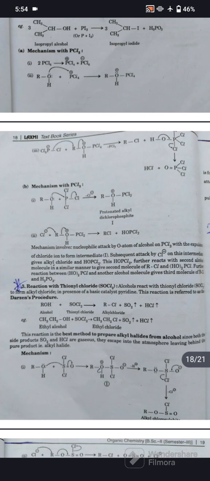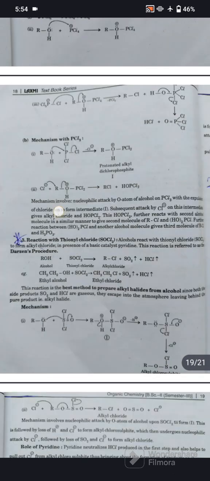Mechanism with PCl3. Mechanism involves nucleophilic attack by oxygen atom of alcohol on PCl3 with the expulsion of chloride ion to form intermediate. Subsequent attack of Cl negative on the intermediate gives alkyl chloride and HOPCl2. This HOPCl2 further reacts with a second alcohol molecule in a similar manner to give a second molecule of RCl and HO twice PCl. Further reaction between HO twice PCl and another alcohol molecule gives the third molecule of RCl and H3PO3.